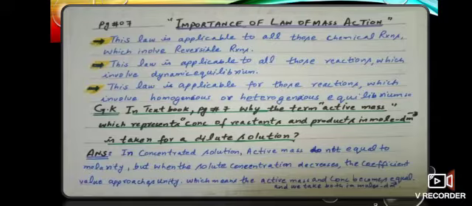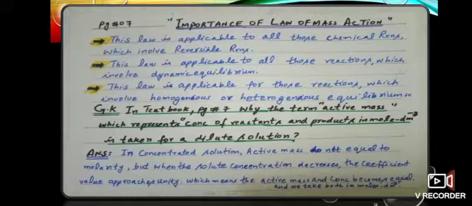This law is applicable to all those chemical reactions which involve reversible reactions, as we have discussed in the previous examples. This law is also applicable to all those reactions which involve dynamic equilibrium. We have also discussed this in the previous example. Point number 3, this law is also applicable for those reactions which involve homogeneous or heterogeneous equilibrium.